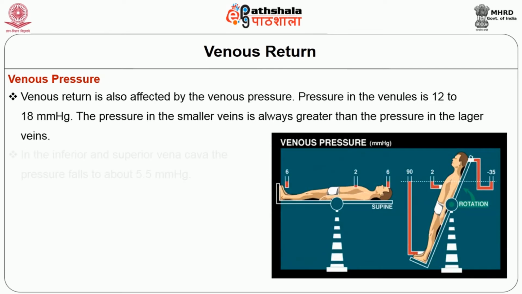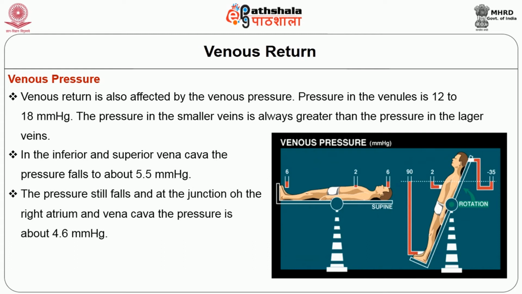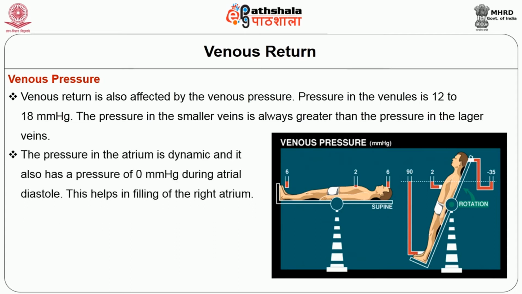In the venules, the pressure is approximately 12 to 18 millimeter of mercury. The pressure in the smaller veins is always greater than the pressure in the larger veins. In the inferior and superior vena cava, the pressure falls to about 5.5 millimeter of mercury. The pressure still falls, and at the junction of the right atrium and vena cava, the pressure is about 4.6 millimeter of mercury. The pressure in the atrium is dynamic and it also has a pressure of 0 millimeter of mercury during atrial diastole. This helps in filling up the right atrium.